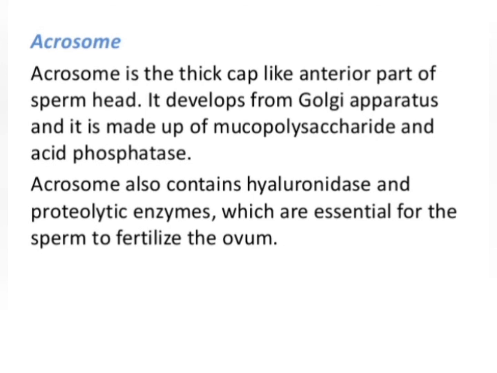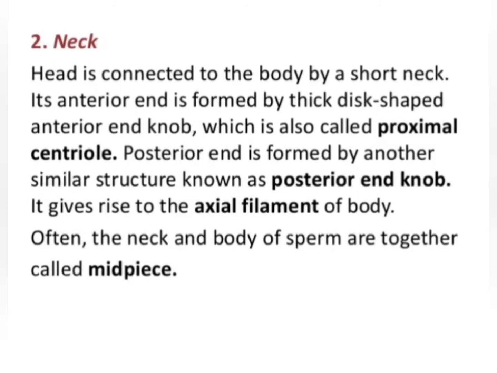Now we'll see what is an acrosome. The acrosome is a thick cap-like anterior part of the sperm head which develops from the Golgi apparatus, and it is made up of mucopolysaccharides and acid phosphatase. Acrosomes also contain hyaluronidase and proteolytic enzymes, and these enzymes are required for the fertilization of the ovum by a sperm. Now we'll see the second part of the sperm, that is the neck.